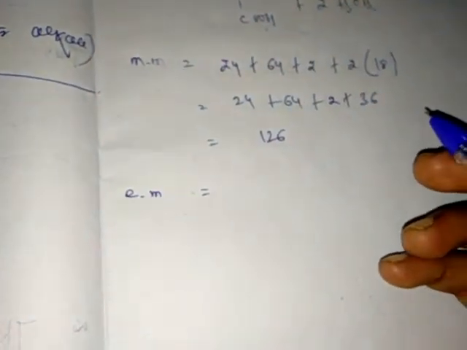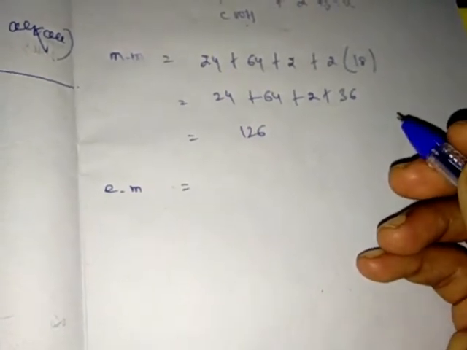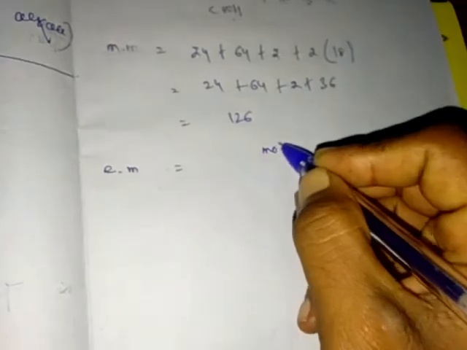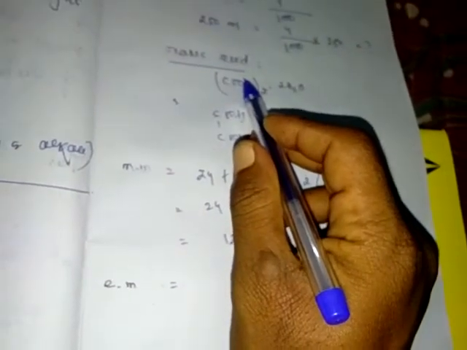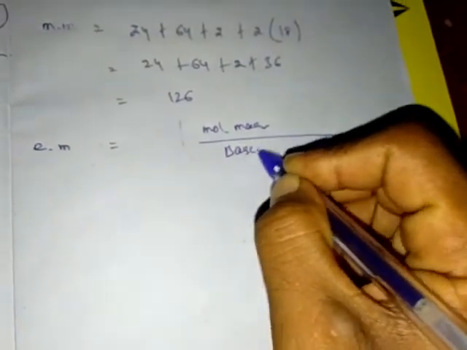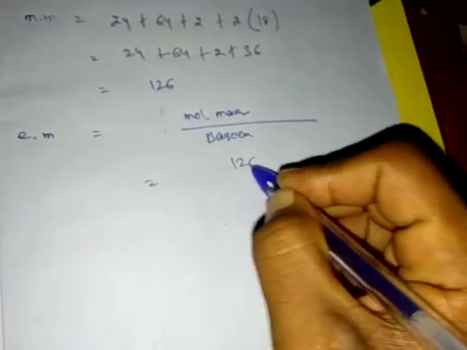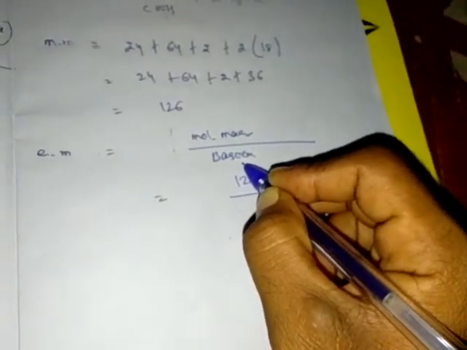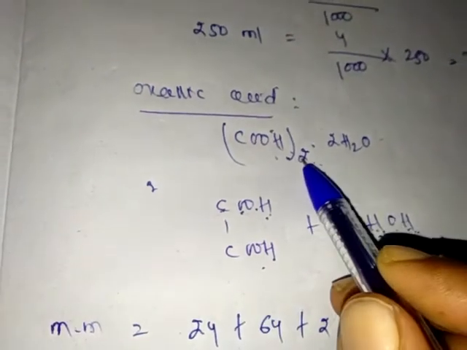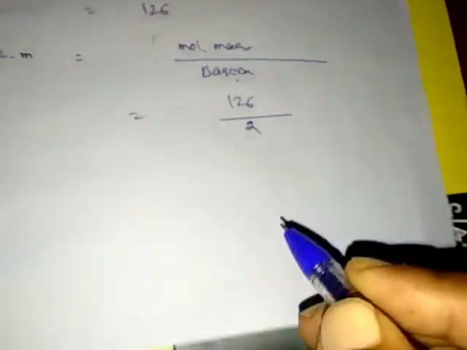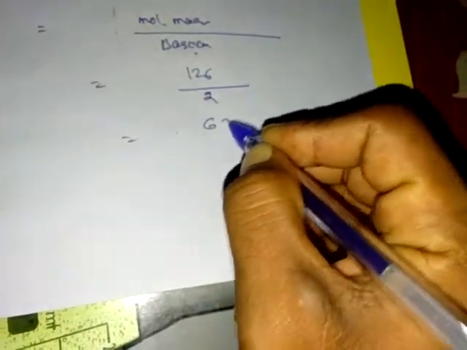Next, the equivalent mass of oxalic acid. How can we determine the equivalent mass? We know very well equivalent mass means the molecular mass of the compound divided by acidity or basicity. Here oxalic acid is an acid, so we have to identify the basicity. The molecular mass of the compound is 126. Basicity means the number of H plus ions removed from this compound. How many H plus ions are removed here? H2, that means 2 hydrogen atoms, that's why we divide by 2. So 126 by 2 is 63.